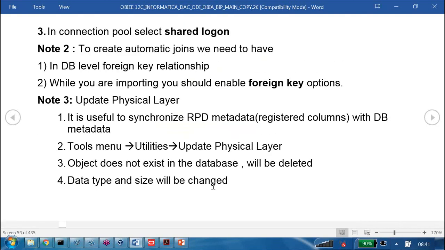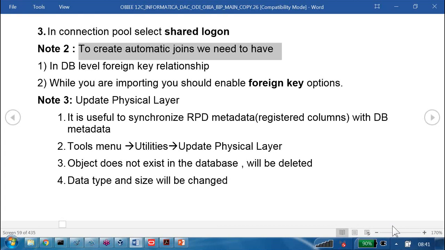Next one, note 2. To create automatic joins, what do we need to have? Already we are aware of it actually. In DB level, a foreign key relationship should be there, yes or no? Yesterday, we imported the EMP table and DEPT table. Automatically what we got? Join. But you imported the salgrade table also. Between EMP and salgrade, did you get the automatic join? No. Because there is no foreign key relationship at the database level.